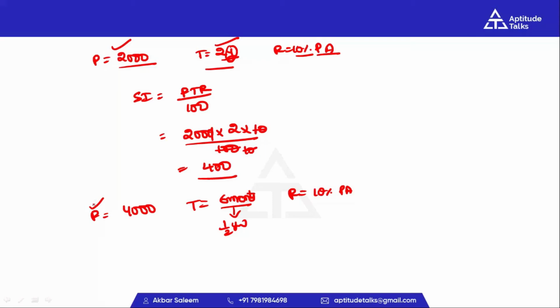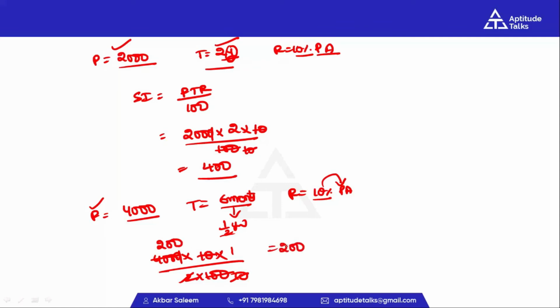You can directly substitute the value 4,000 in place of P, and directly substitute our rate of interest 10% per annum, because rate of interest is in per annum, into 10. Time period is 1 by 2 year. 1 by 2 into 100, 10 times 0 cancel out, and 400 by 2 is 200. So our answer is 200. We need to remember 2 points: time period must be in years, rate of interest must be in per annum.